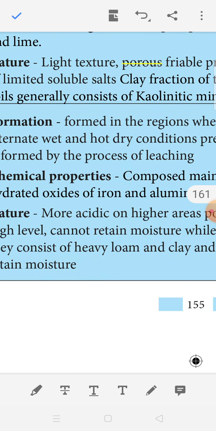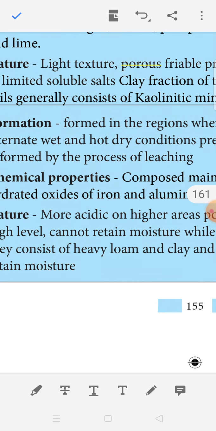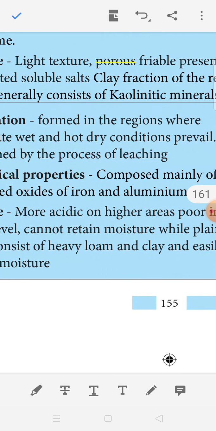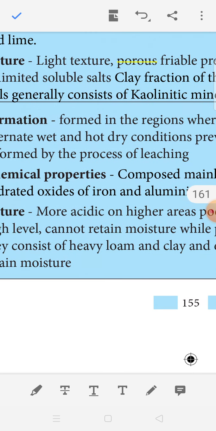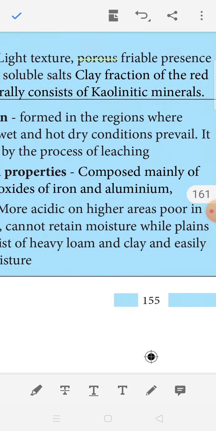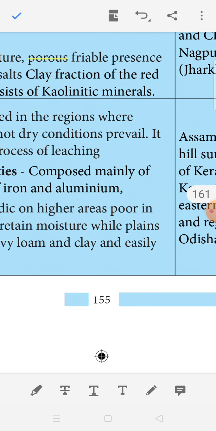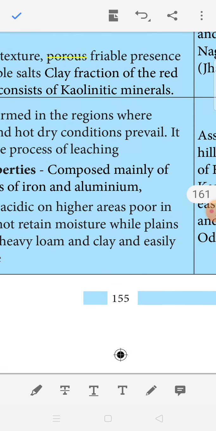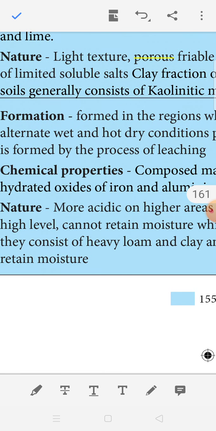Chemical properties: composed mainly of hydrated oxides of iron and aluminum. Hydrated oxides of iron and aluminum are contained in the laterite soil. The nature: more acidic on higher areas, poor in high level.